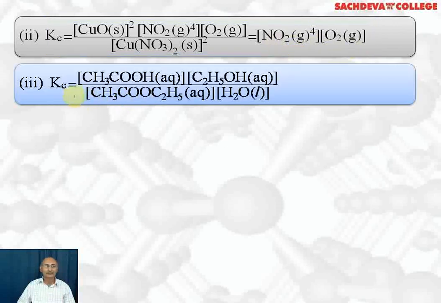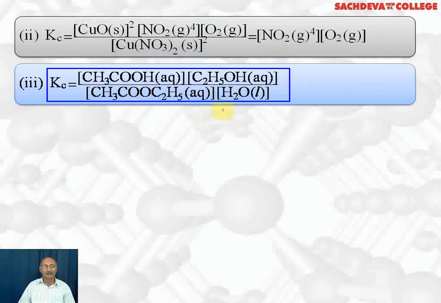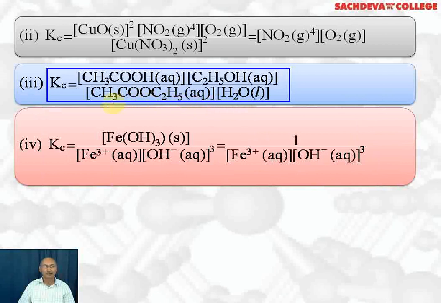Next expression for Kc: molar concentration of acetic acid into molar concentration of ethyl alcohol divided by molar concentration of ethyl acetate into molar concentration of liquid water. Here water is not a solvent, so it cannot be ignored.